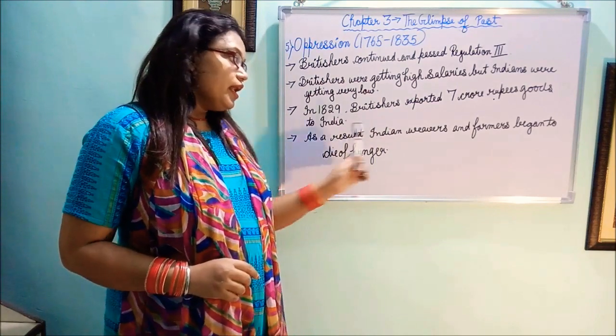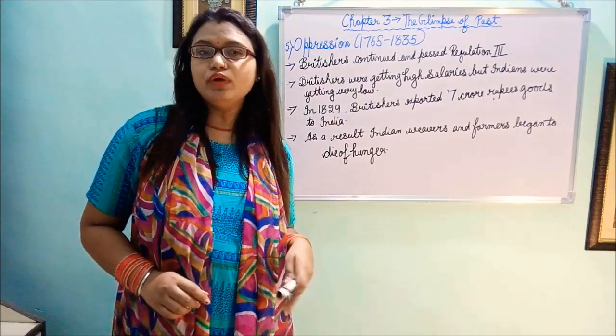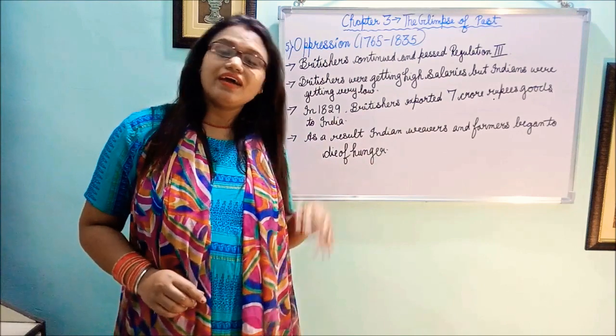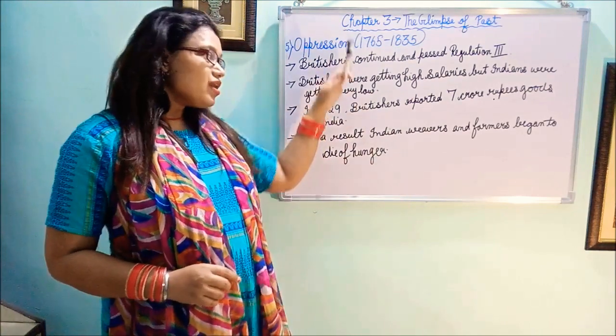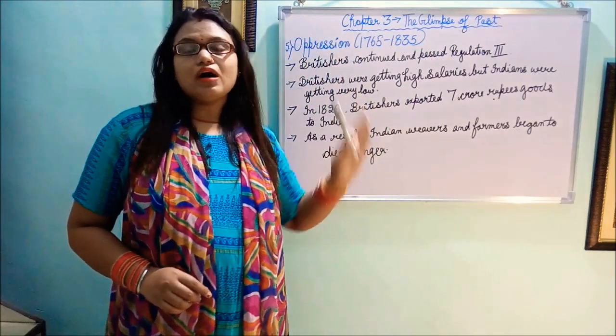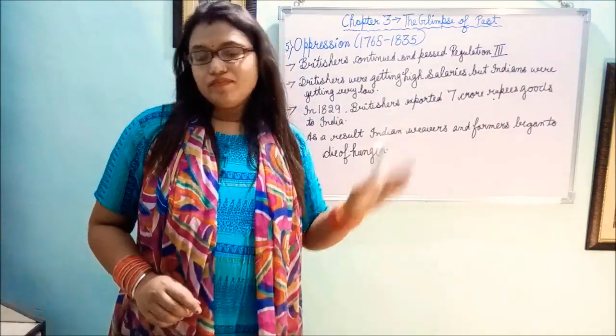So eventually, Indian farmers and Indian weavers did not have any food to feed their families and themselves, and they started dying due to hunger. So all these bad things they were doing to our countrymen. Who was doing them? The Britishers.